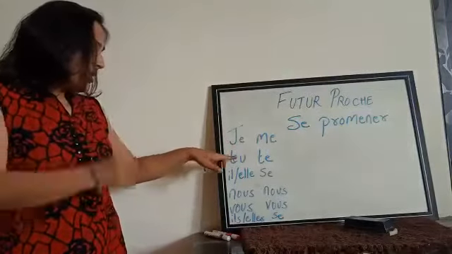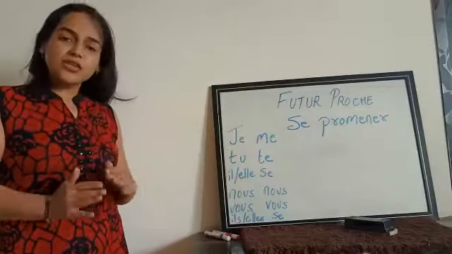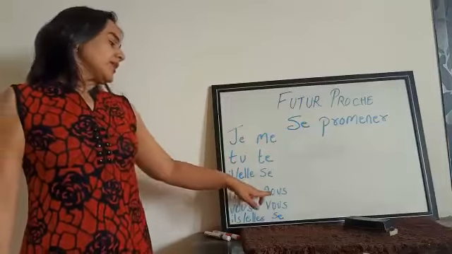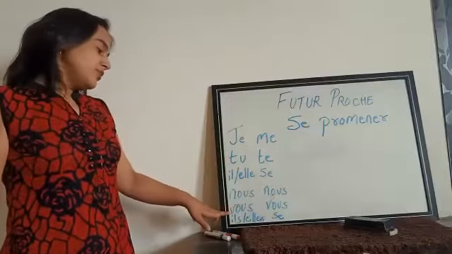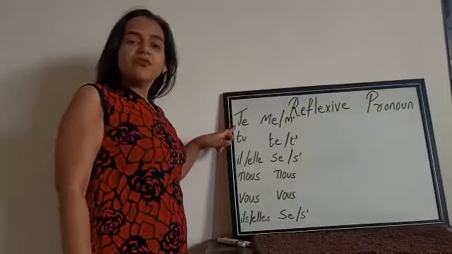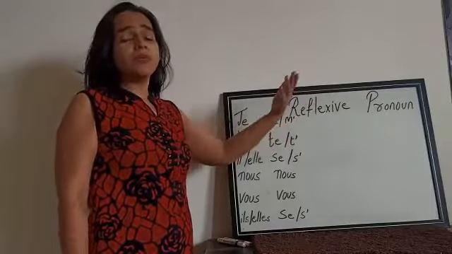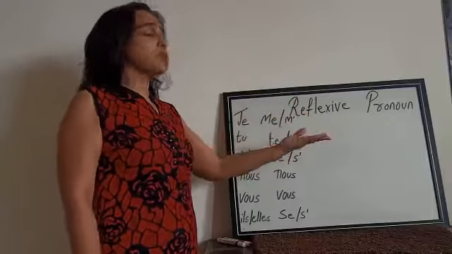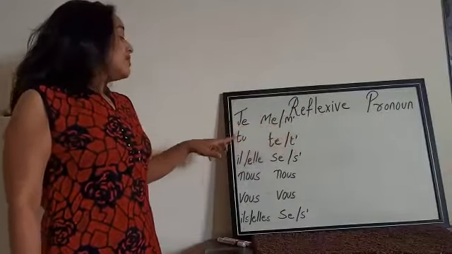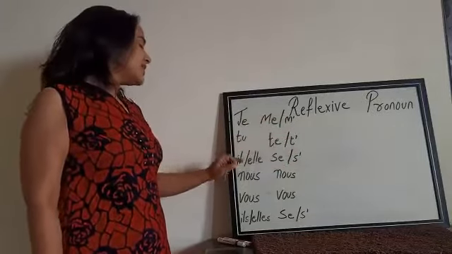With tu, it becomes te, or t' if there is a vowel after that.